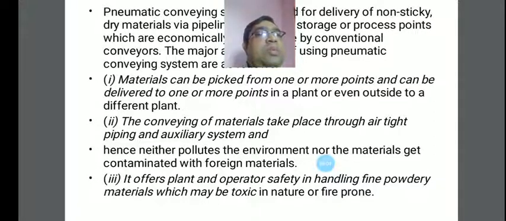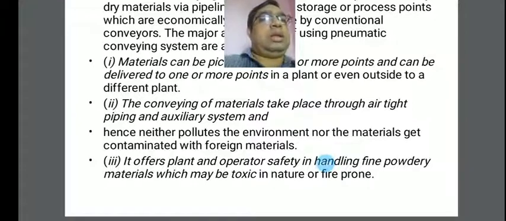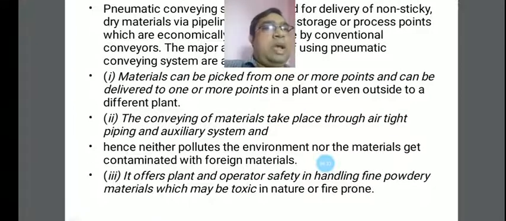This is another advantage, given that the airtight pipeline transfers your materials. There is no way to contaminate them with foreign materials. It is not connected to the air environment, so no other types of reactions, like erosion or corrosion, will occur during the transfer of materials through the pipeline or pneumatic conveyor system, because of the airtight packaging. There is no contamination with foreign materials.